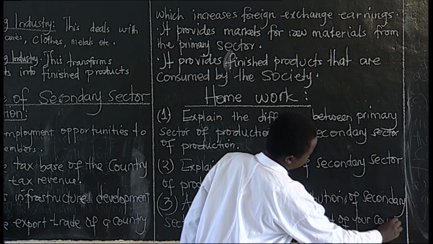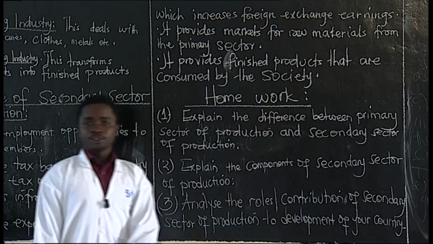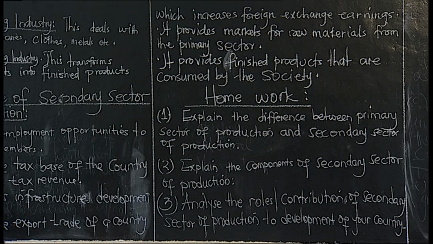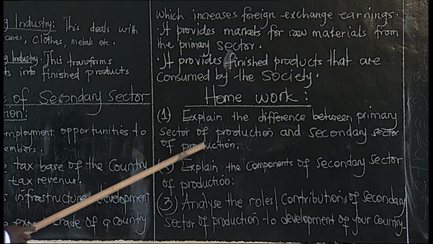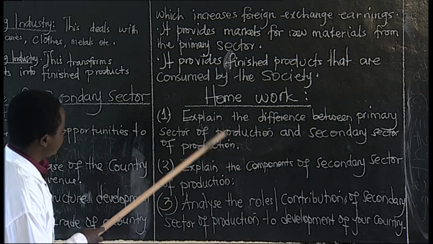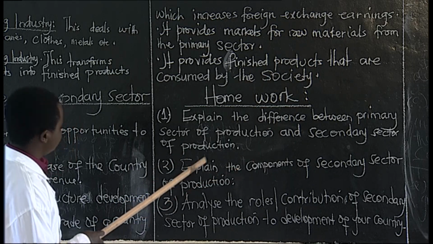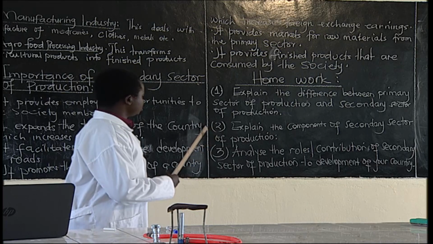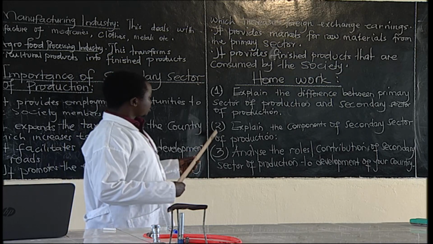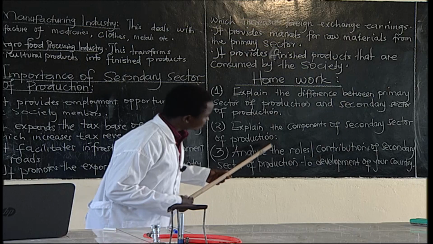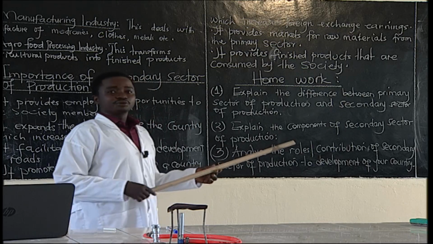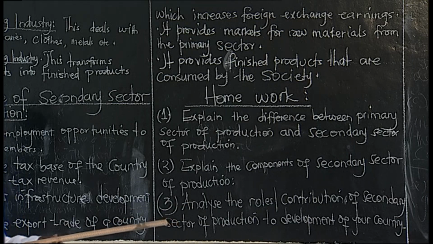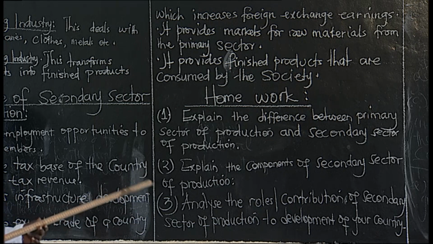So these are 3 questions which you should put down right now as we wind up. One, you have to explain the difference between primary sector of production and secondary sector of production. Then question 2, you explain the components of secondary sector production. What is entailed under secondary sector of production?